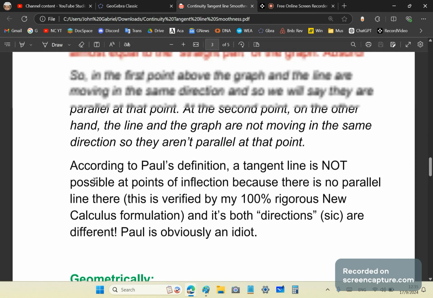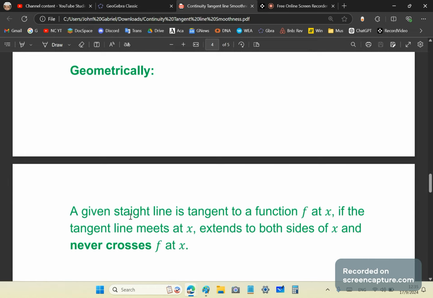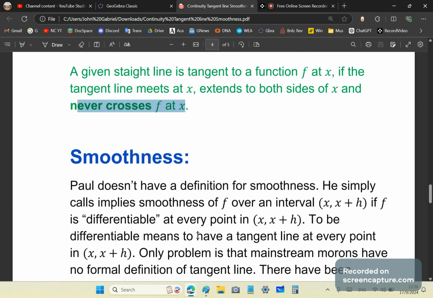Okay, so let's see now geometrically what is the definition of a tangent line. Okay, very simple. A given straight line is tangent to a function f at x if the tangent line meets at x, extends to both sides of x, and never crosses at x. Okay, that is a geometric definition.